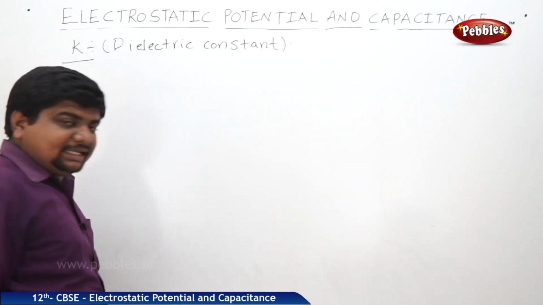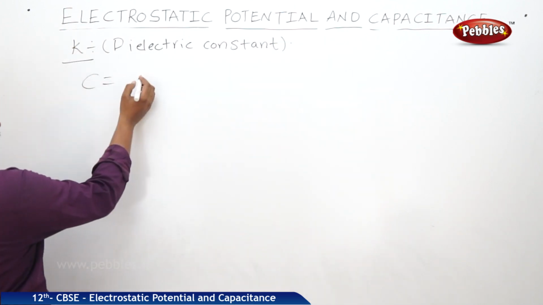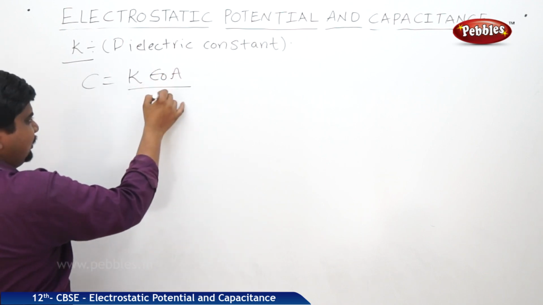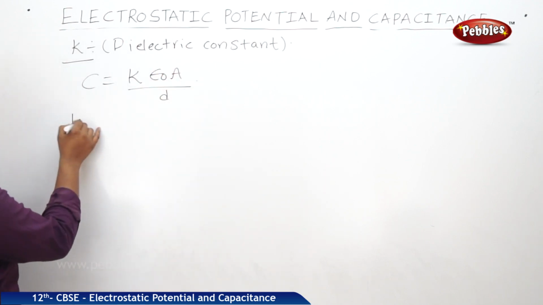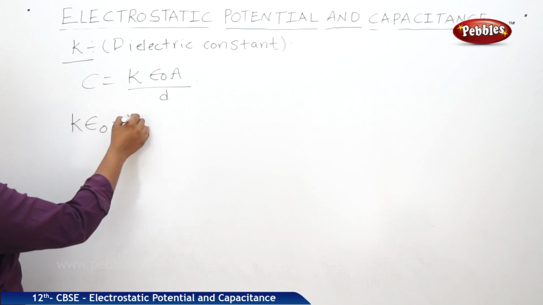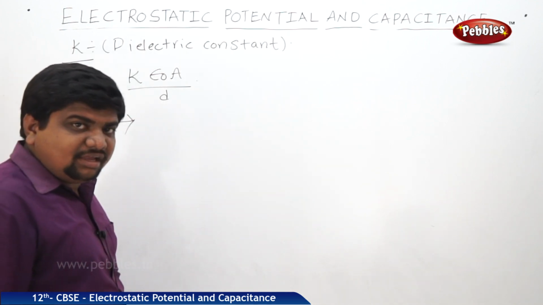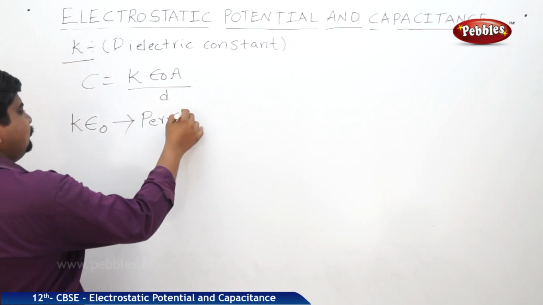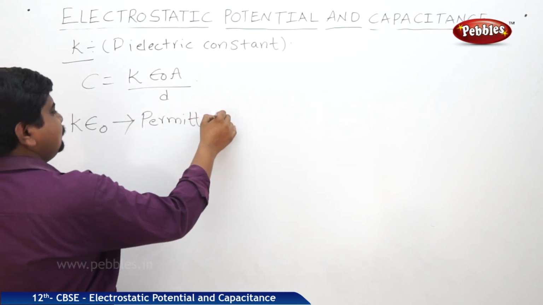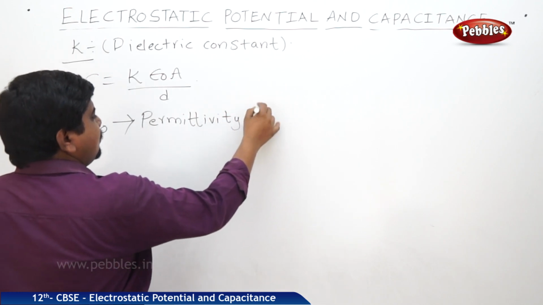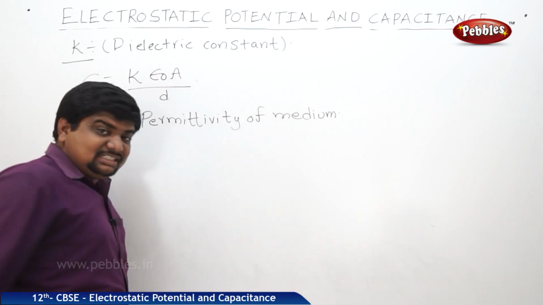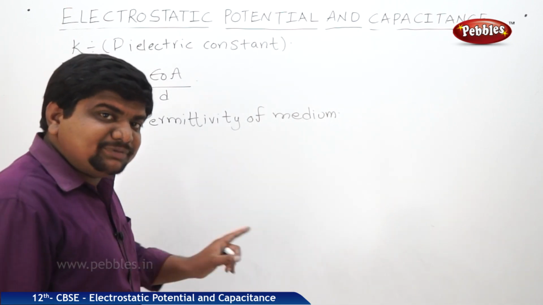How to define the K? What is the expression of C? K into epsilon naught A by D. What is this K epsilon naught? Permittivity of medium. But what is the original symbol of the permittivity of the medium? Epsilon.